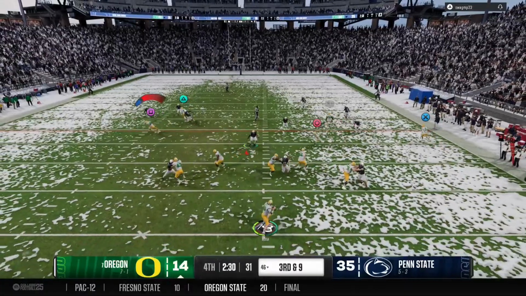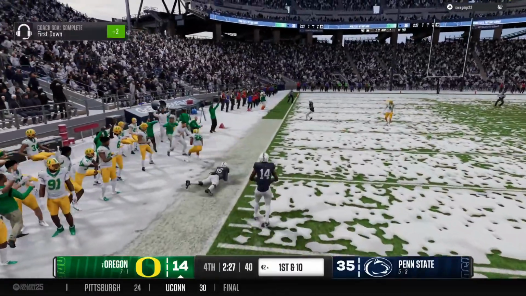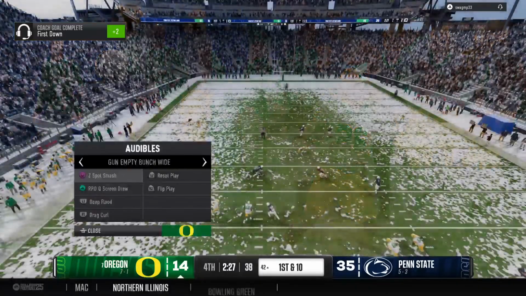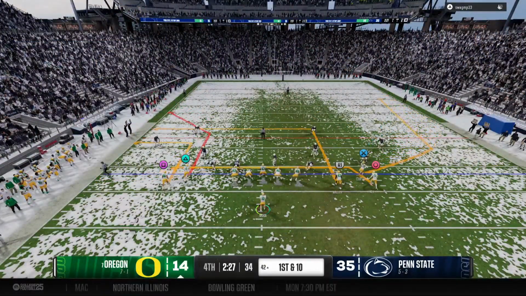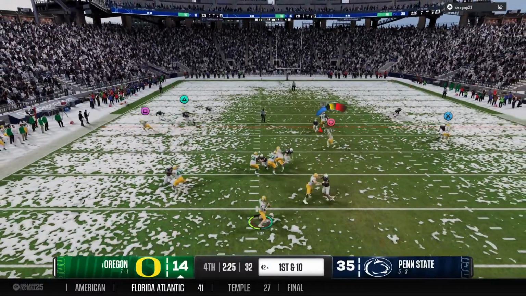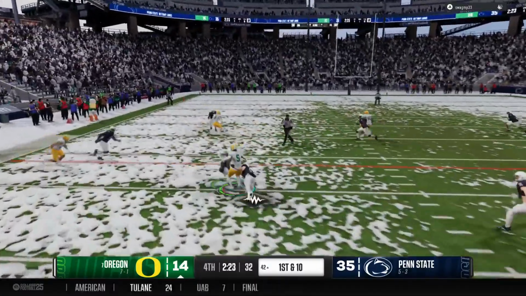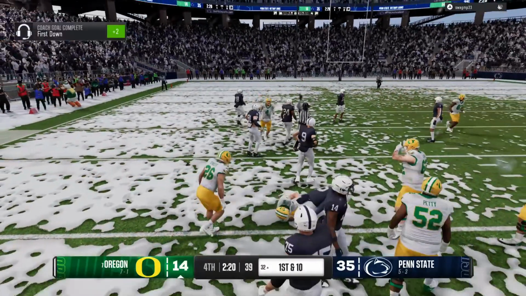From the gun, wants to pass. Release to the back. The throw to the outside is complete. He's run out of bounds, but a big play on that one, and it'll be a first down. Well, look, that wasn't a touchdown. That was a massive play for this offense. They needed some momentum. They needed to find a rhythm, and what better way than converting on third down.